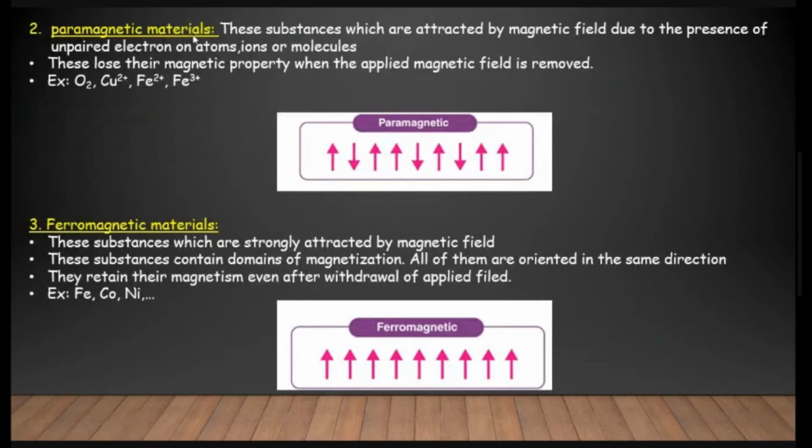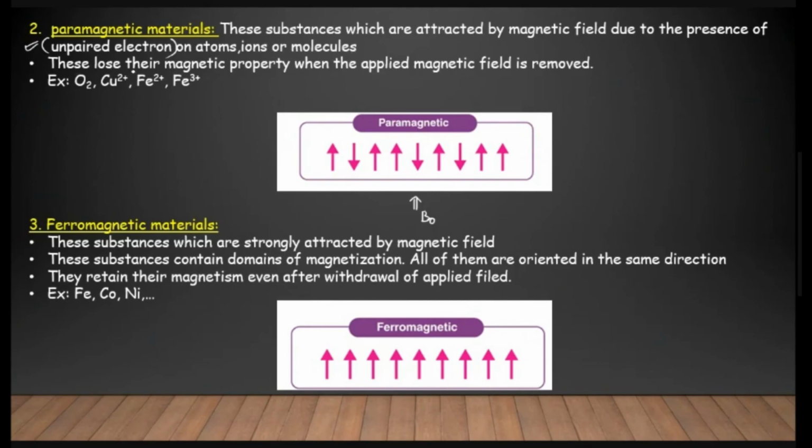Next is paramagnetic substance. These are substances which are attracted by the external magnetic field due to the presence of unpaired electrons in their atoms, ions or molecules. When you apply the external magnetic field, they are attracted by it, and due to this they are paramagnetic. They are attracted because of the unpaired electrons present in the atoms, ions or molecules.